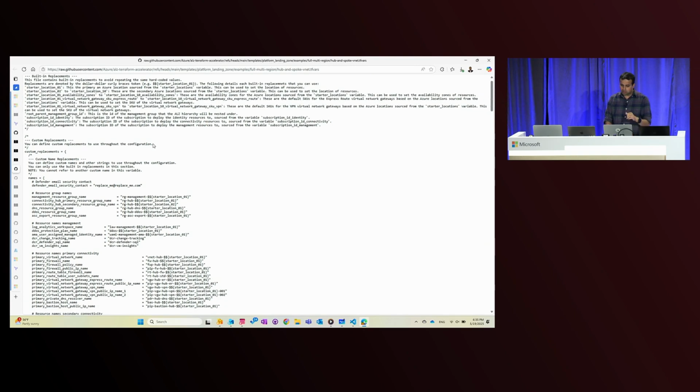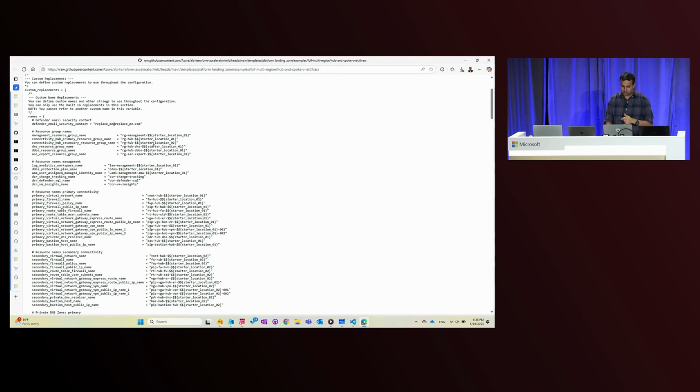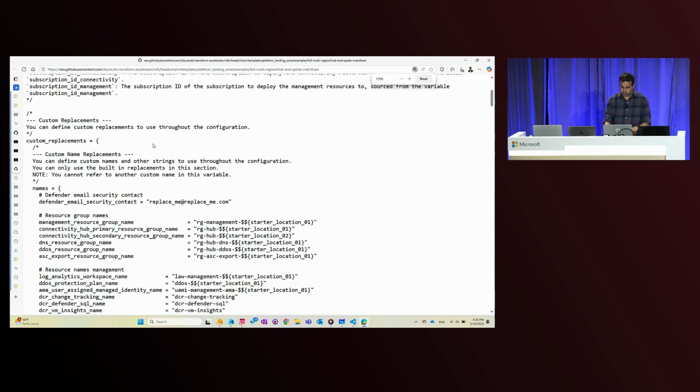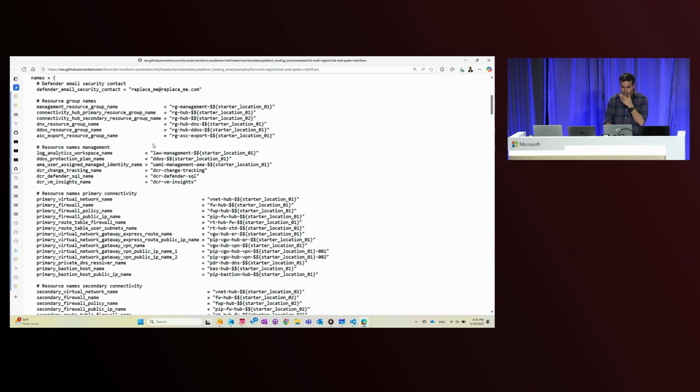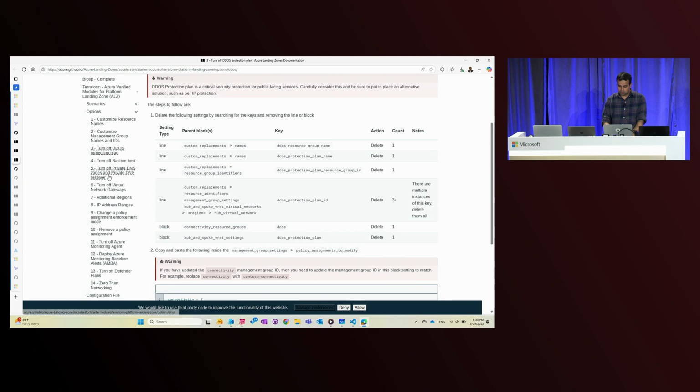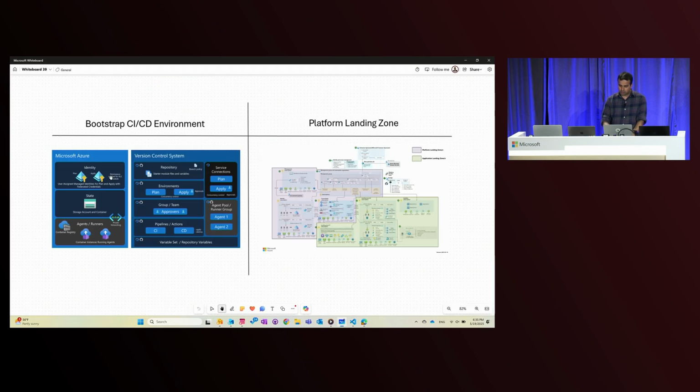So here's the TF-vars file that I was just talking about, and I know this is small, so I'll take you also into Visual Studio Code to talk about this. But you can see what I'm doing here essentially. I'm providing my platform landing zone configurations, which will deploy my platform part. Just as a reminder, the platform part is what you see here on the right.